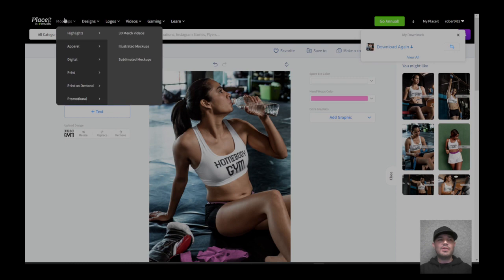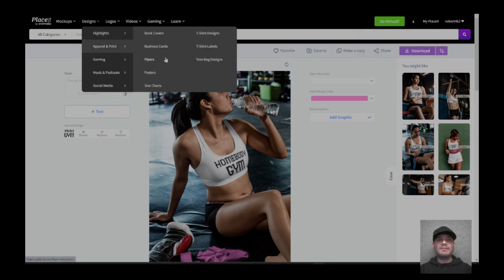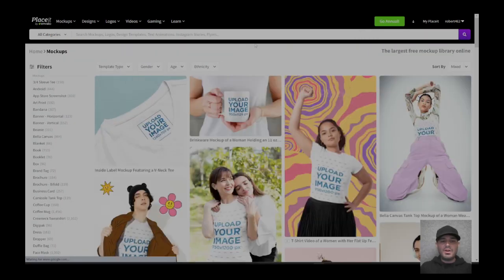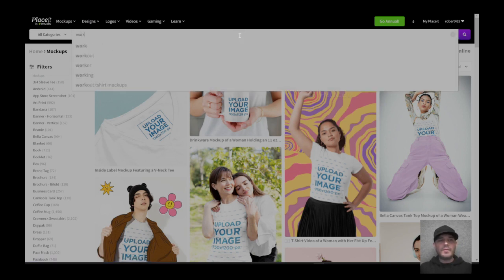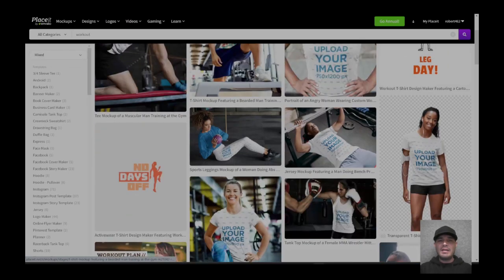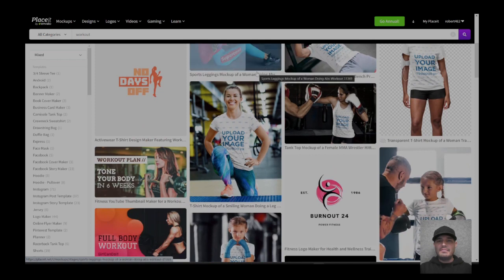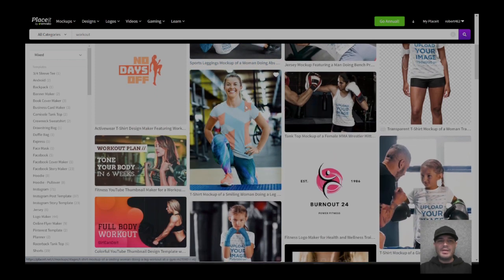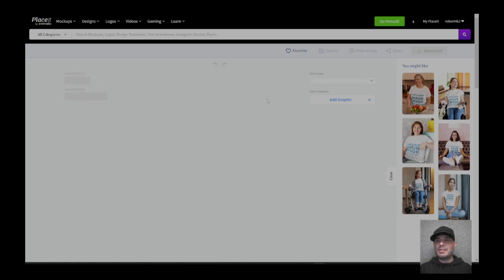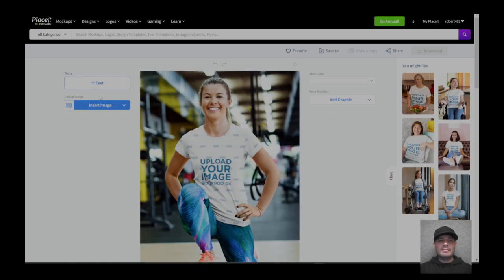This is where we found our original image. And I'm just going to find another one. I'm going to call this workout. I'm just going to look for a workout and see what we got here. Okay, I like her. She's going to go there. She's got a big old smile there. We could just grab that image there, and we could change her shirt color, but we won't.